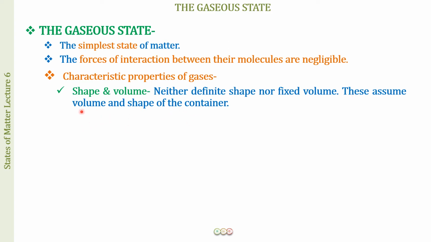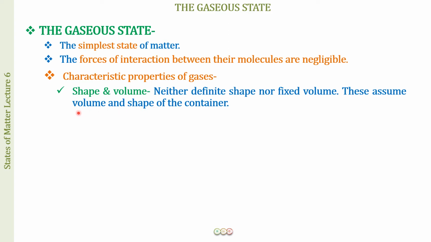Now when we say that they assume the volume of the container, the liquids also do not have a definite shape, but they have a fixed volume. Gases do not have a volume of their own.